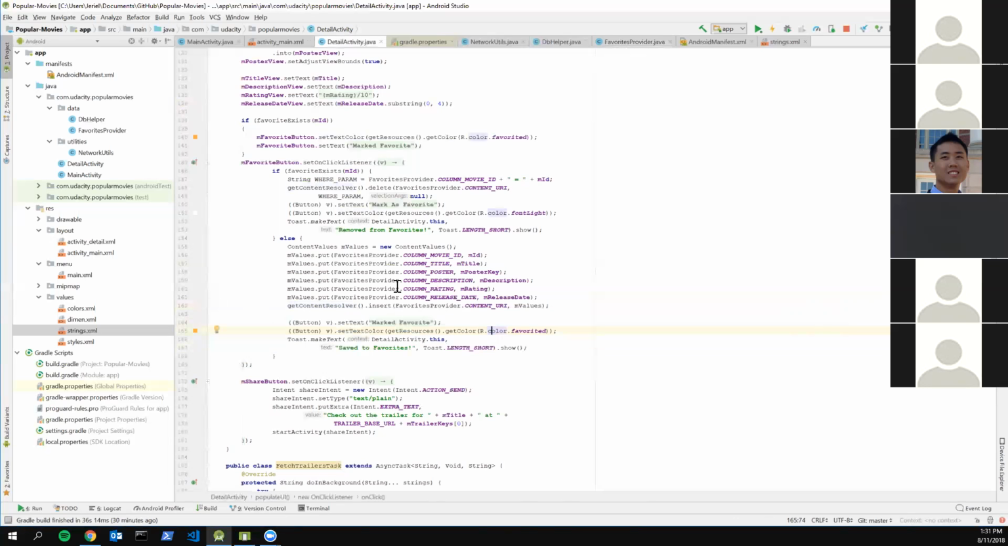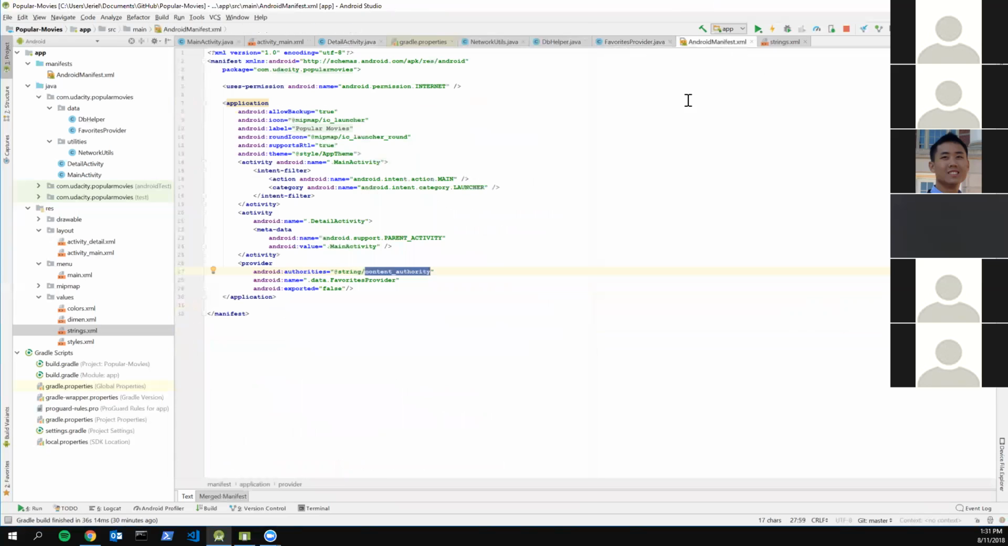So that's for inserting. Do you need extra permissions? Yeah, so I'm going to go ahead and show you my Android manifest. This is all it looks like. The only permission that you really need is just the internet permission. This is just for making the queries to the API.